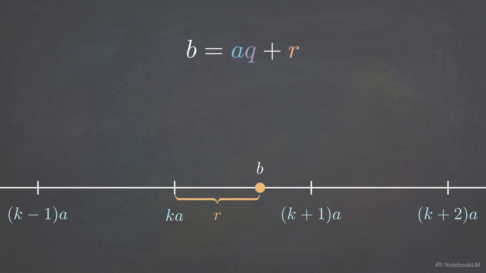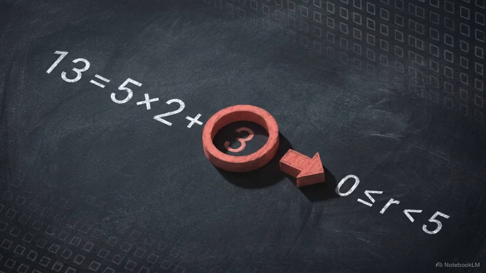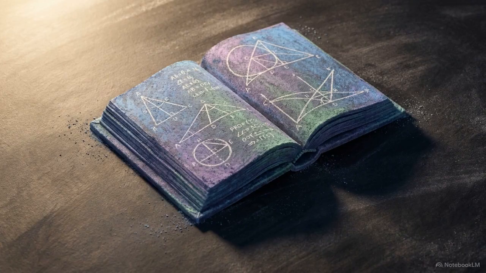This formalizes into Euclid's division rhythm: b equals a times q plus r. And because b fell between two specific markers, r is strictly bounded. It is greater than or equal to 0, but strictly less than a. That specific boundary on the remainder guarantees that every single division calculation yields a strictly unique quotient and remainder. There is no ambiguity.